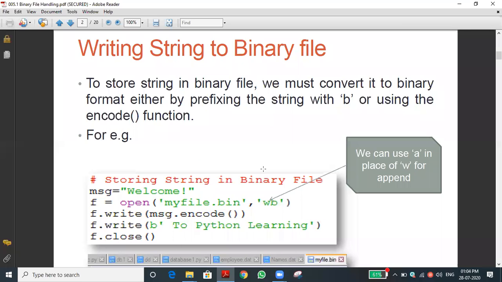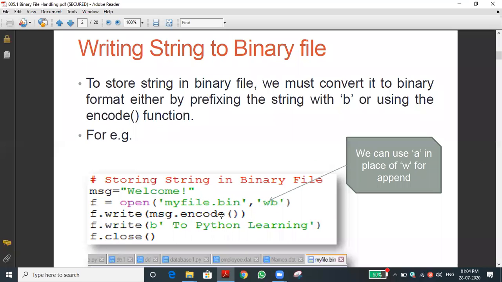Very good, very good. From the words of Harit, I am continuing. Encode means we cannot directly write an original data type into the binary file. Original data type means it may be integer, float, string. These data types are not allowed in the binary file. Then you may ask what type of data will be allowed in the binary file? From the name itself we can understand, binary format only. It is in zeros and ones only. That we can store.